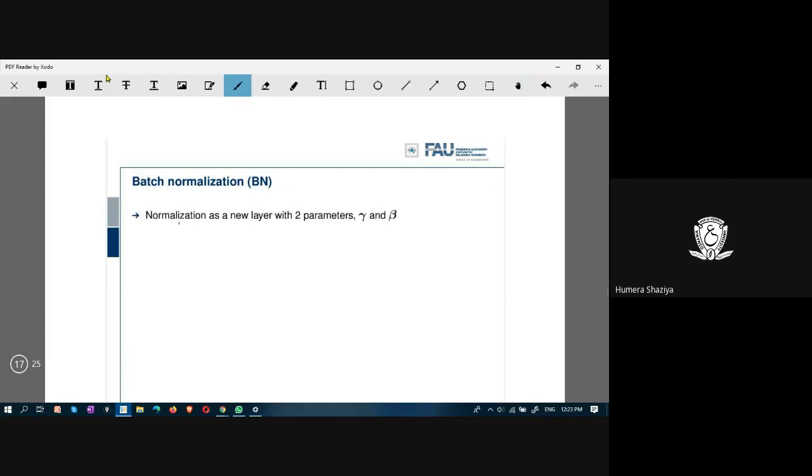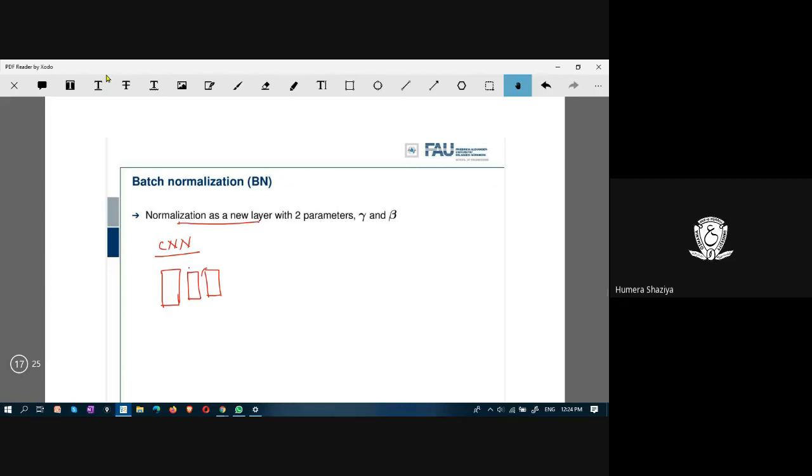This normalization introduces a new layer. When you talk about CNN, which is a convolutional neural network, you have a convolution layer, pooling layer, and then you can have a batch normalization layer.